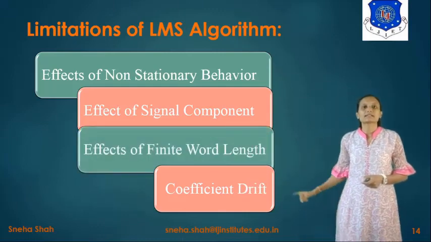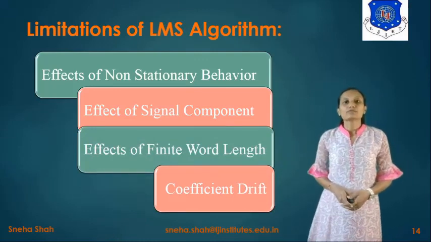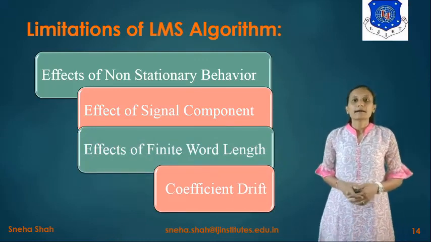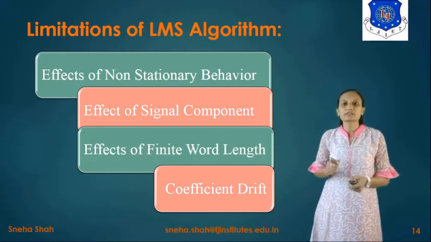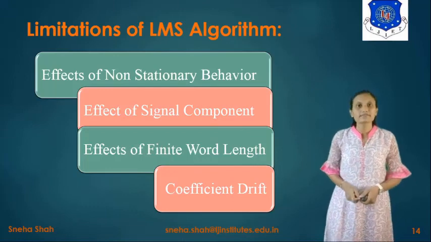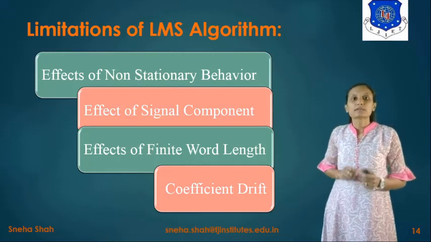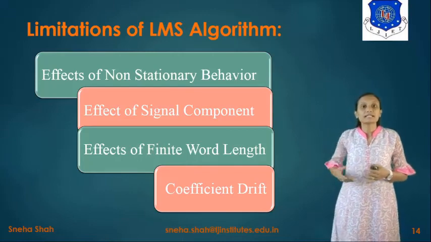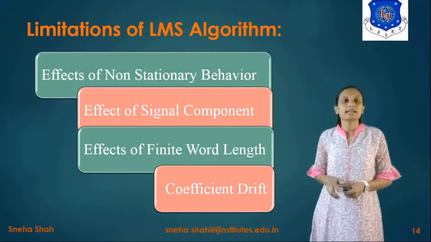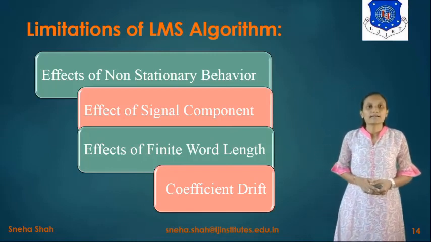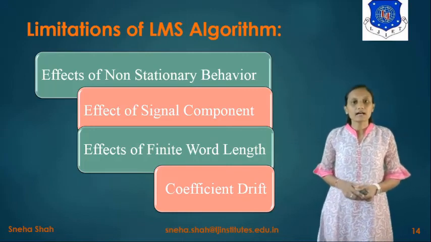And the last limitation is the effect of finite word length. We have to use a finite word length. But as you know, in the LMS algorithm there is feedback. Because of feedback it is considered a recursive filter, and because of feedback it goes into a loop. Because of it, it may give an infinite word length, so it gives the limitation of finite word length. So this way you can understand the LMS algorithm, meaning the least mean square algorithm.